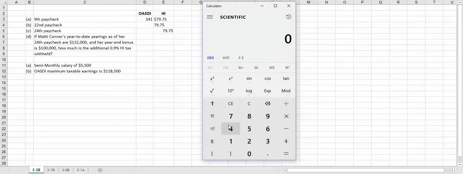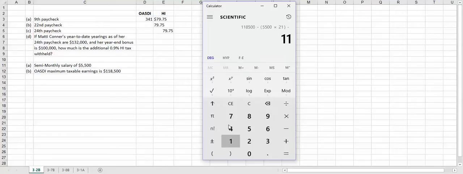We're going to take the $118,500, subtract $5,500 times 21 pays, which gives us $115,500.